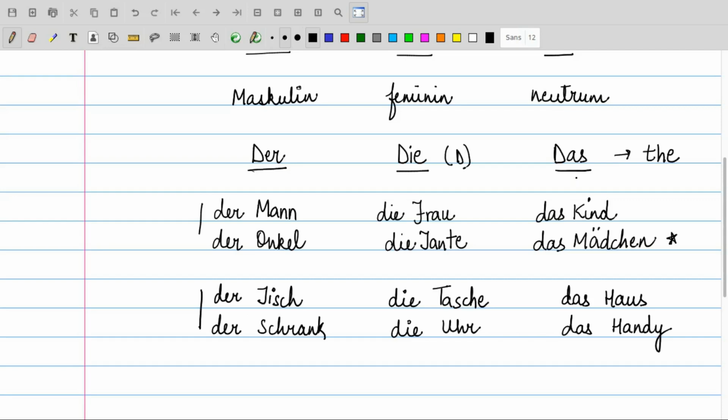Okay, so please learn these articles very nicely. Because it is difficult for us to remember the articles for all the nouns that exist around us, we have some shortcuts, or some easy ways to remember the articles for these nouns. What are those shortcuts, or ways, or tips? Please watch my next video.